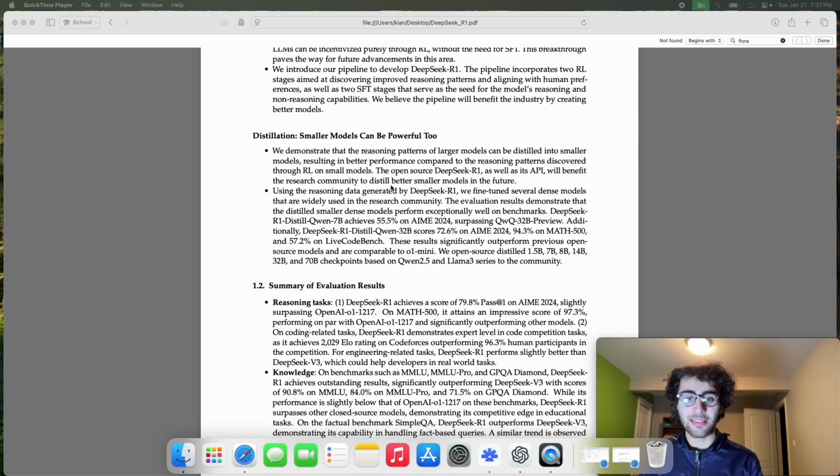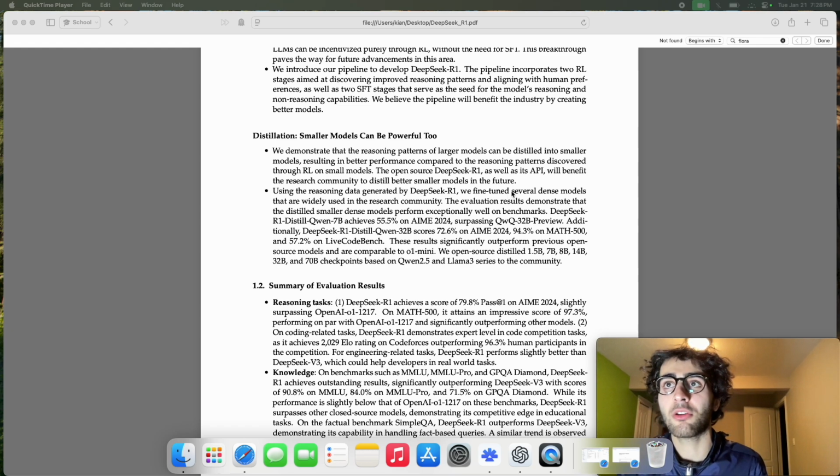Lastly, they also have the distillation contribution. They distill R1, which is the cold start model, into smaller models such as DeepSeek with 32 billion on Qwen, and they also use Llama. This is quite interesting because it only uses supervised fine-tuning. So we get the RL model, and then we distill it in a sort of teacher-student setting with purely supervised fine-tuning.